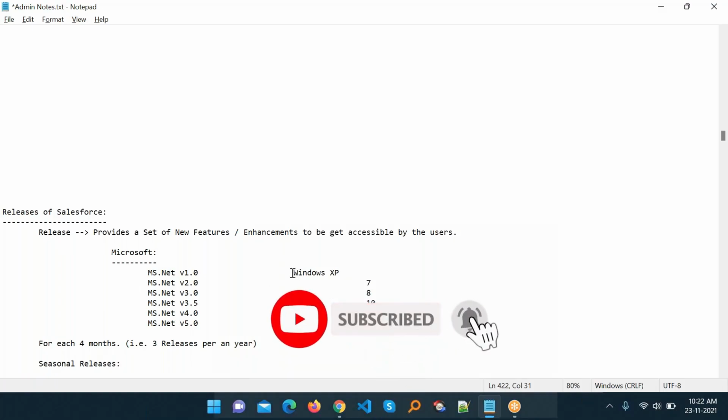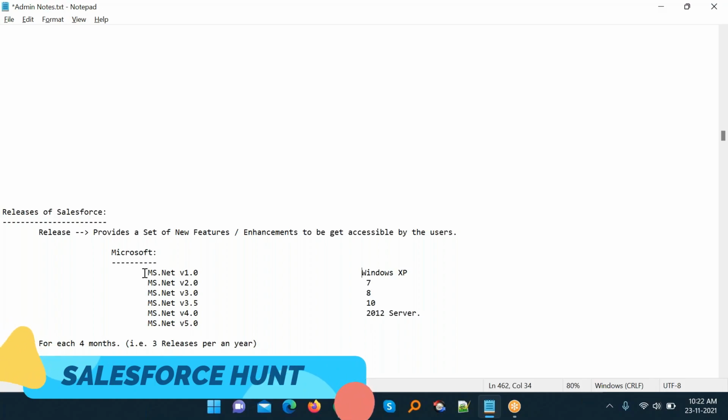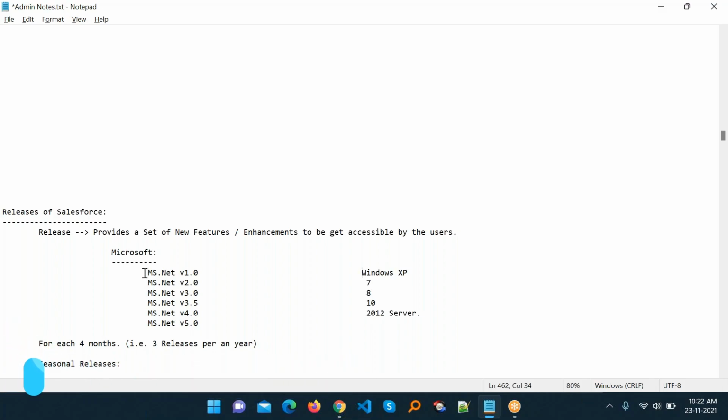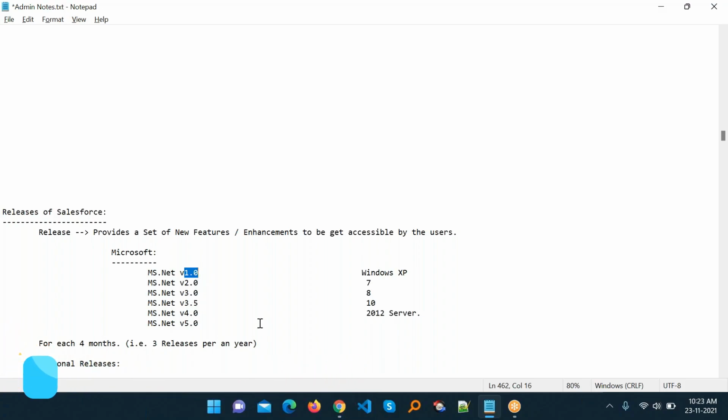For example, let's take Microsoft, just for example purposes. Microsoft has its own framework called MS .NET. All of these we consider frameworks under the MS .NET framework, like version 1.0, 2.0, something like that.